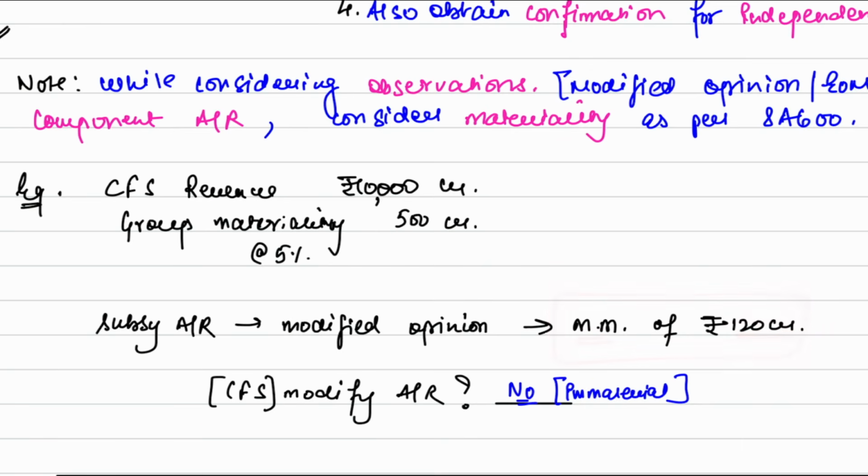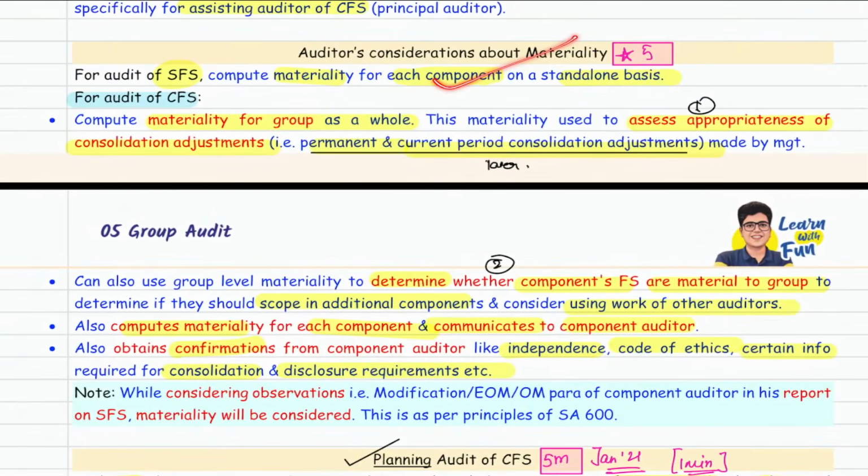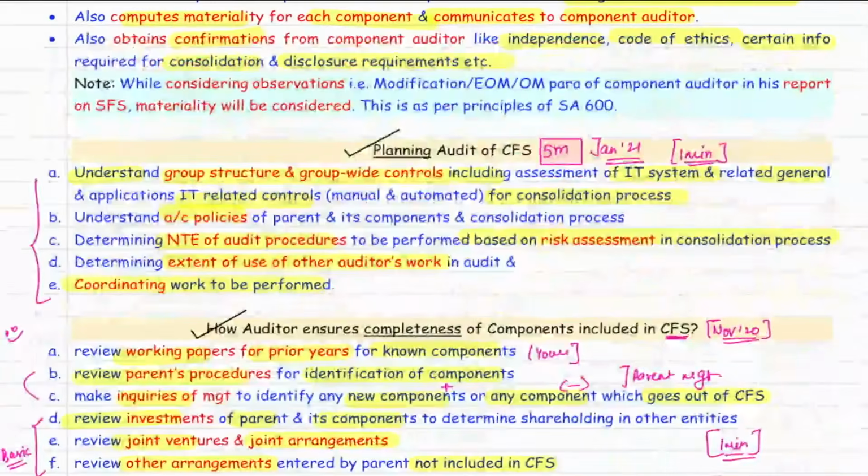No, sir. In the CFS, do I need to modify the report? No, sir. Because group materiality is 500 crore and from the point of view of the group, 120 crore is immaterial. Okay. So you don't need to modify the group audit report. With this, the materiality part is done. Then, sir, we covered very small topics.